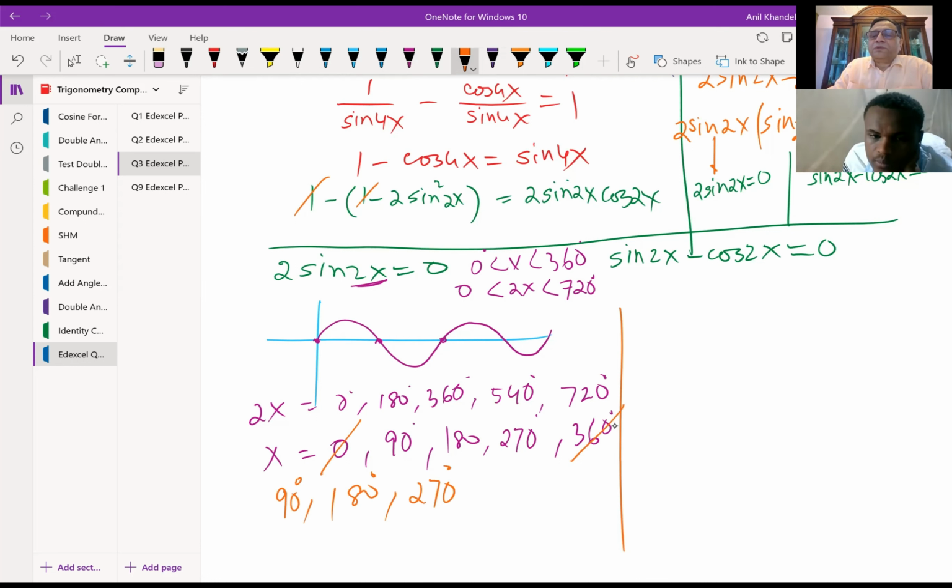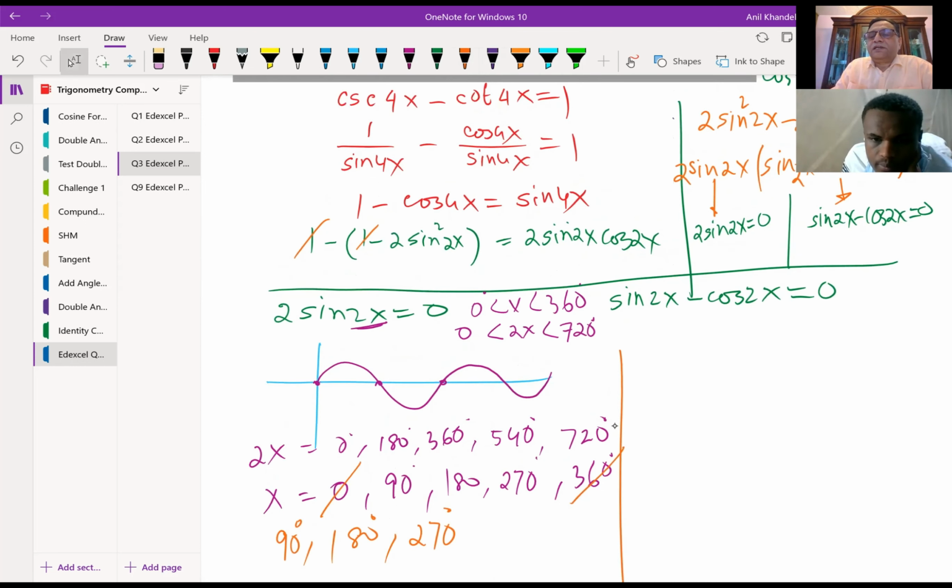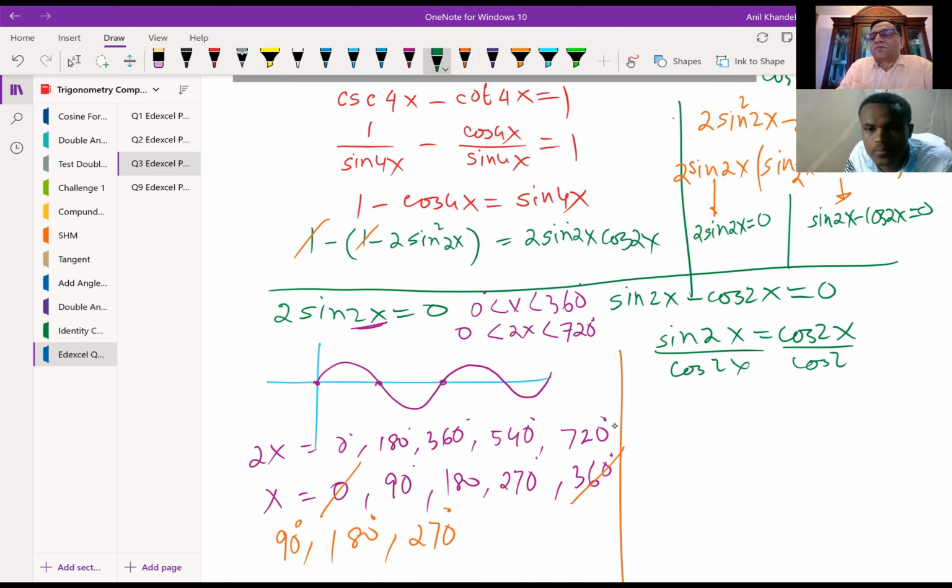Now let's look into the second equation, which is sine 2x minus cos 2x equals 0. How will you solve this? We have sine 2x equals cos 2x, so dividing by cos 2x, we have tan 2x equals 1. And tan 2x is 1 when?